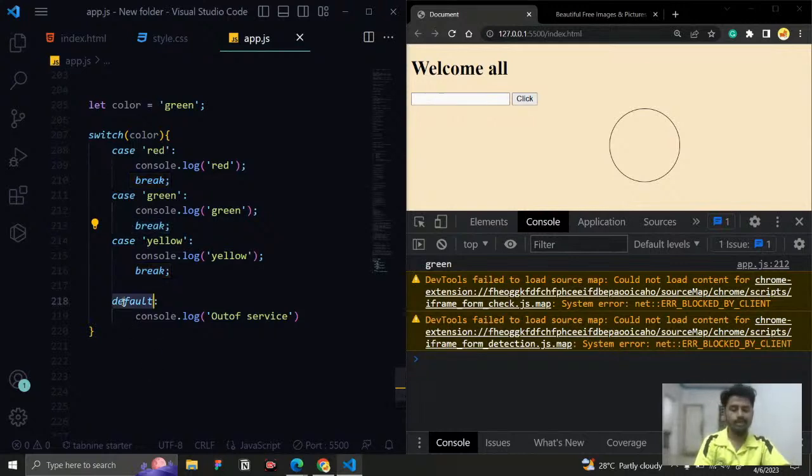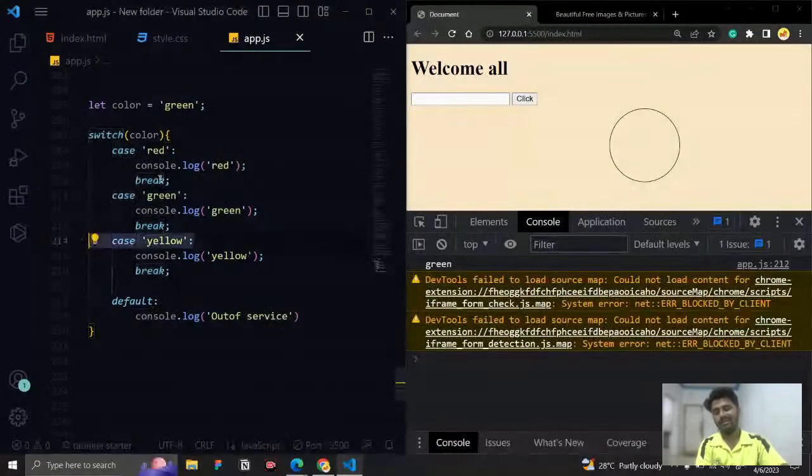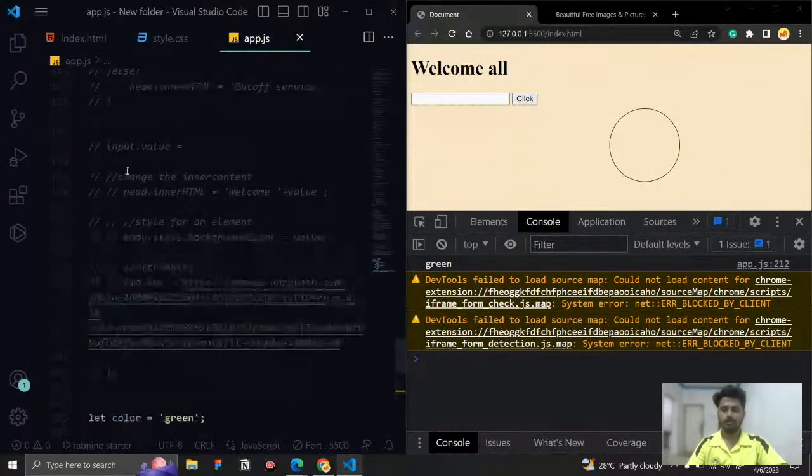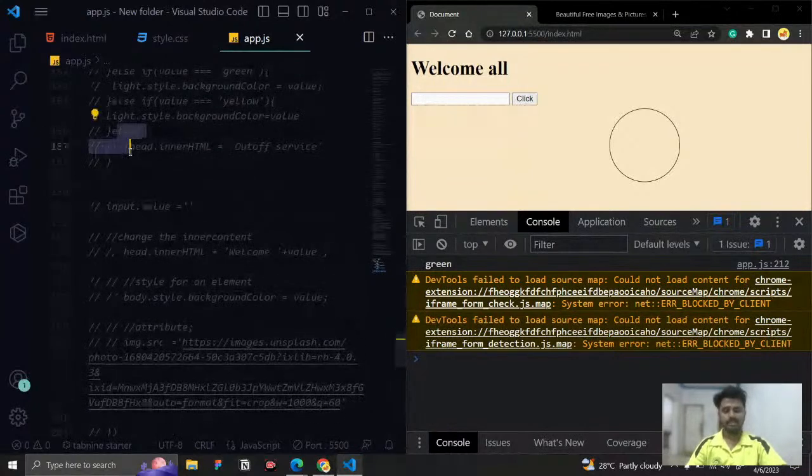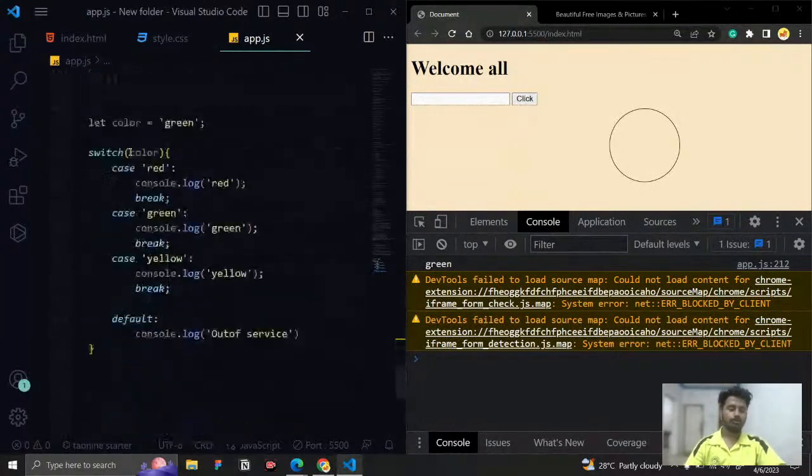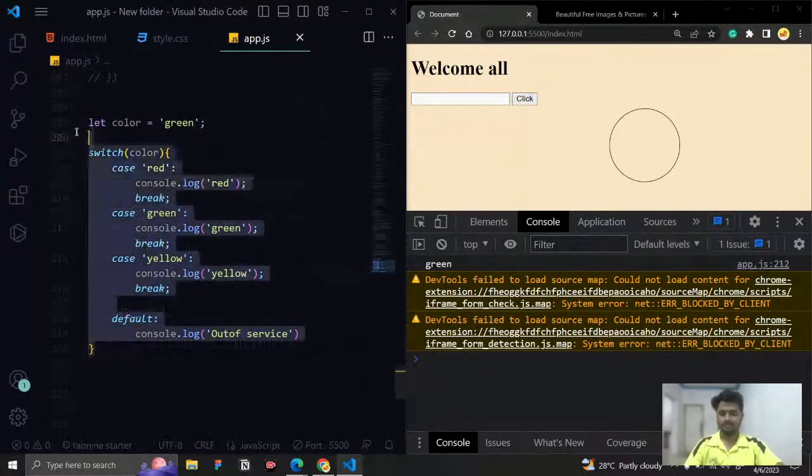And this default one acts like an else statement. It will check all the conditions. If no condition becomes true, then it will execute this default condition. It is like the else statement, and it works the same way as else. So that's what the switch statement is.